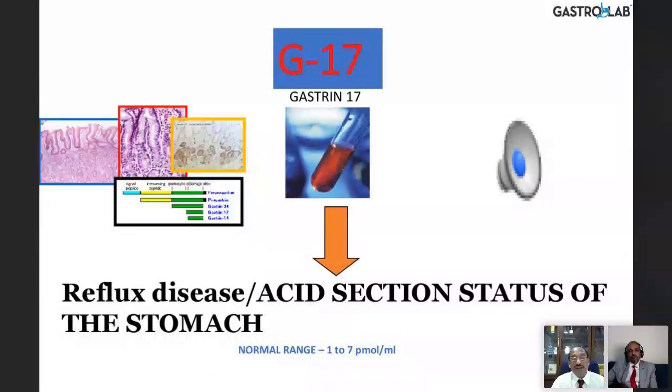So the reduced gastrin 17 may mean the acid secretion status of the stomach. In a hypersecretory state, the G17 is low because acid inhibits the production of gastrin. And also it could mean the patient might have reflux disease.